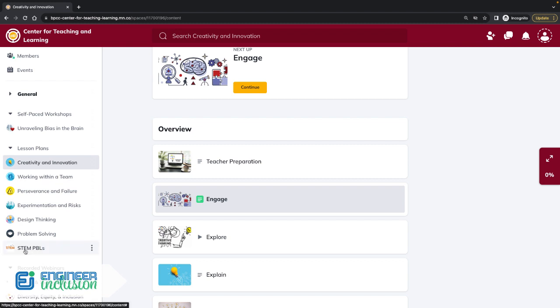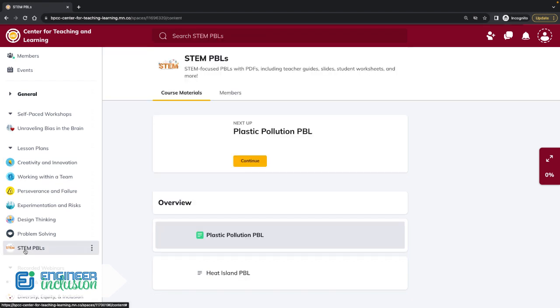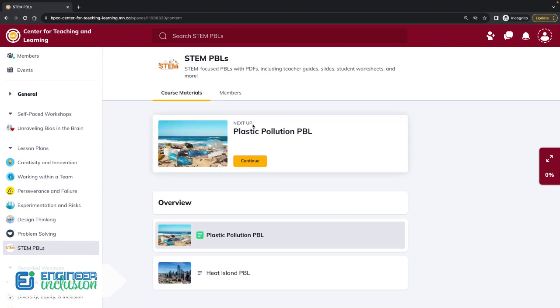Now, I want to point out here the STEM PBLs. These are a little bit different. And so here I have two specific PBLs. One's on plastic pollution and another is on heat island. I have a strong affinity for conservation, and so you'll see the trend of those two. So let's look at the